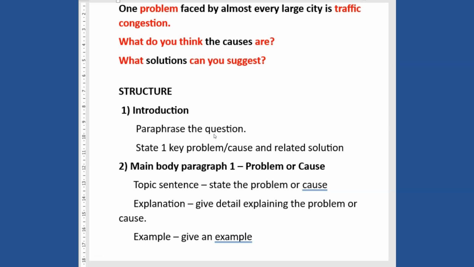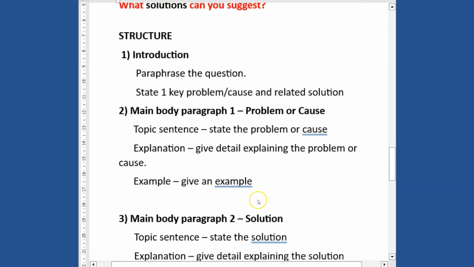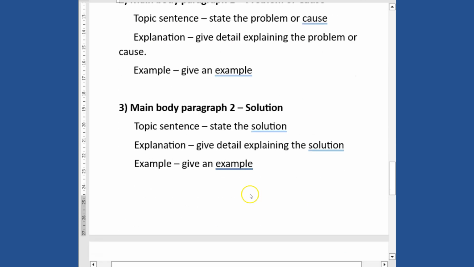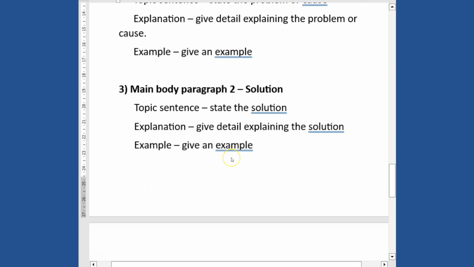If it's a cause and solution, make sure that you give one key cause and one solution. If it's about the problem and solution, give one key problem and one solution. If it's asking about two solutions, give two different solutions. So it's about the question and the task that has been given to you, and then you give the appropriate answer to them. In the main body paragraph, you start with the first one, which in this case is the cause. You state the cause, you explain, and then you give an example. In body paragraph 2, you now come to the solution.